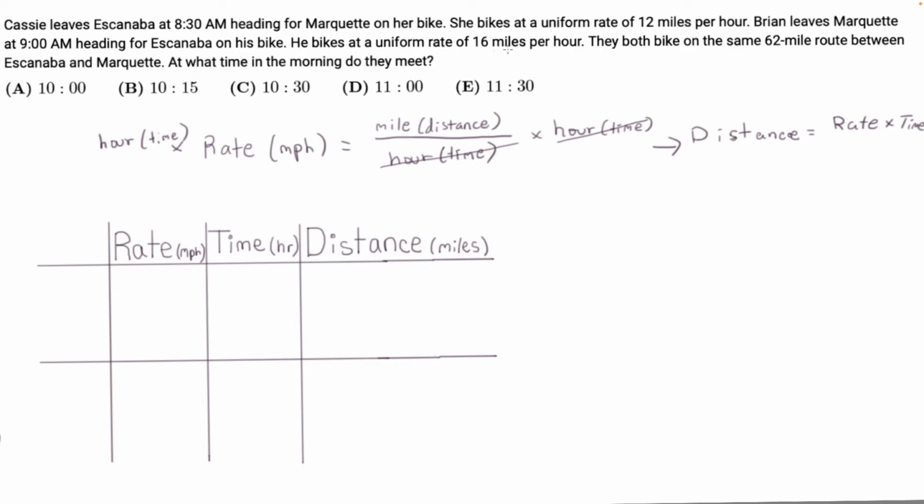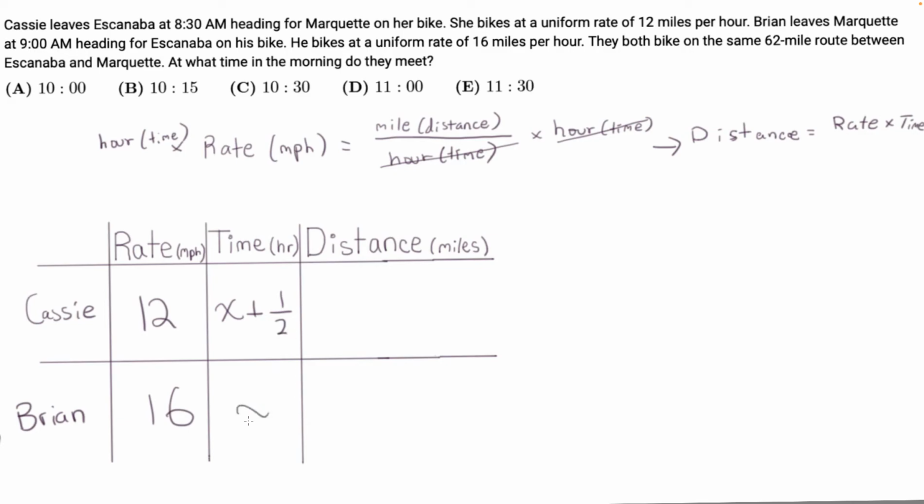And so Cassie leaves Escanaba at 8:30 a.m. heading for Marquette, and she travels at 12 miles per hour. So this is Cassie, and this is Brian. And Brian leaves Marquette at 16 miles per hour. So he travels at 16 miles per hour. And then the time that Cassie leaves is 8:30, so we can put x. And then she needs 30 minutes to catch up to the 9 o'clock, so we can add half an hour to get it equal to the time Brian took off.